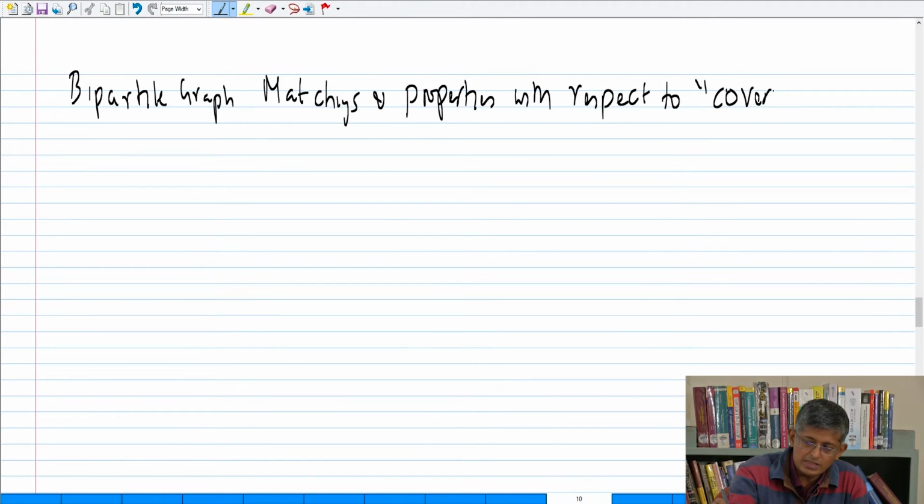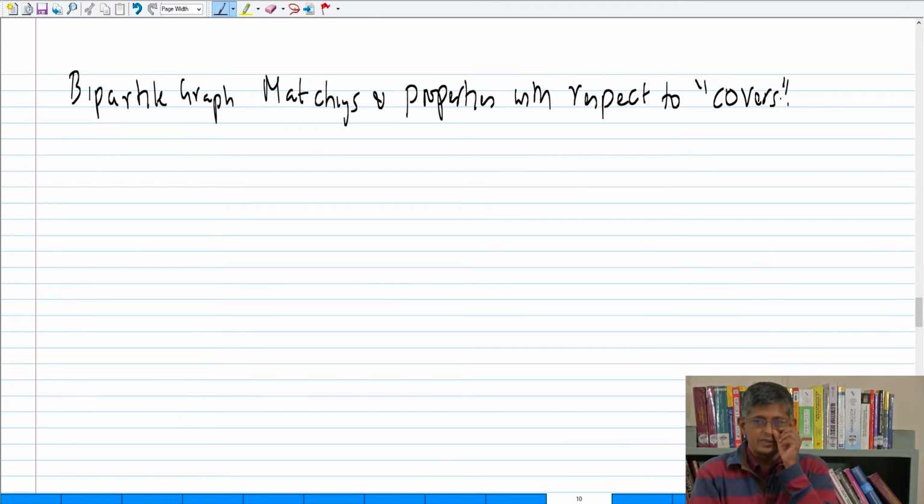So I am going to introduce a new graph theoretic concept which is called covering. Earlier you studied paths. If you look at all the previous lectures, we were talking about different kinds of paths. And now I introduced a new concept which is called matching. And I am going to introduce another concept called cover. And we will see there is a min-max relationship between matchings and covers. We are going to do that now.